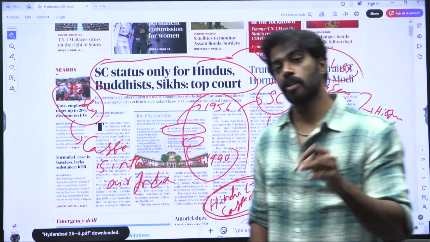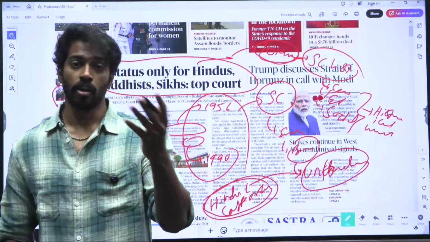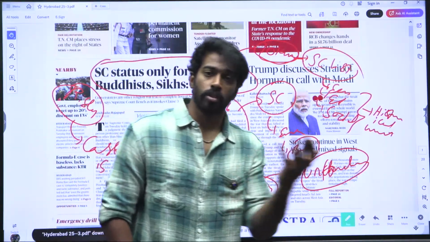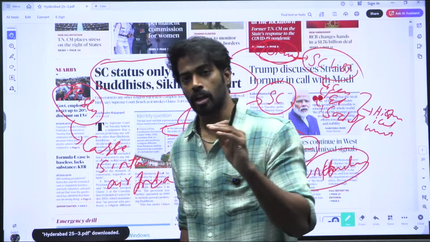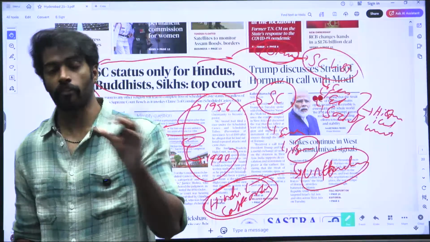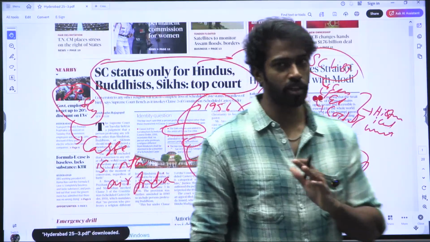But this is not the same case with the scheduled tribes. If a scheduled tribe person changes religion from Hinduism to Christianity or Christianity to Islam, they still would be able to avail the benefits under the scheduled tribes. Okay, these are all the information that is present in the particular article.